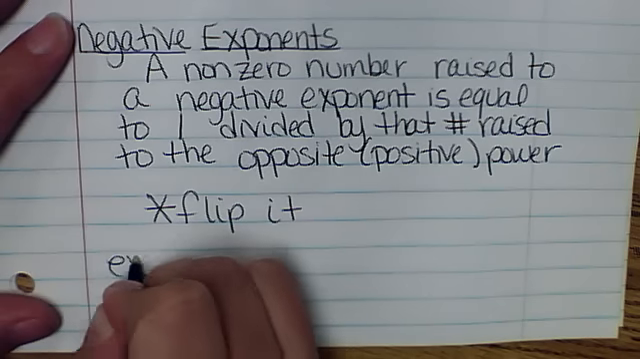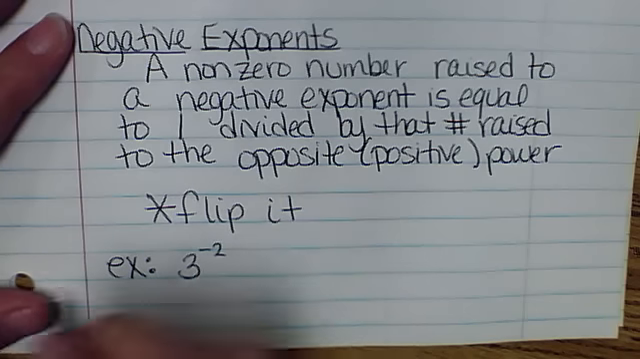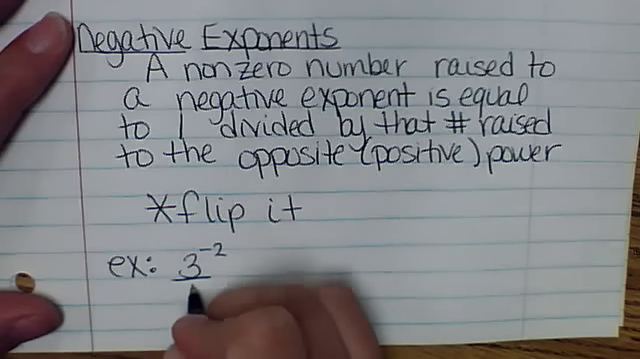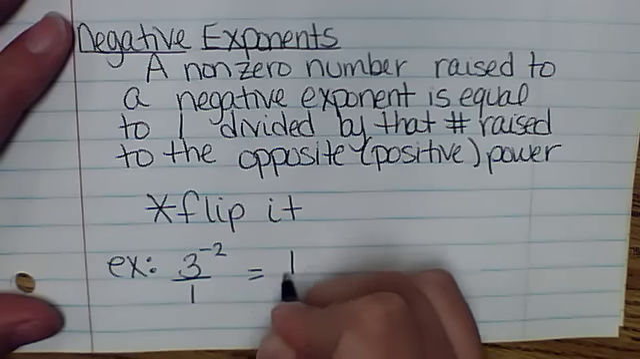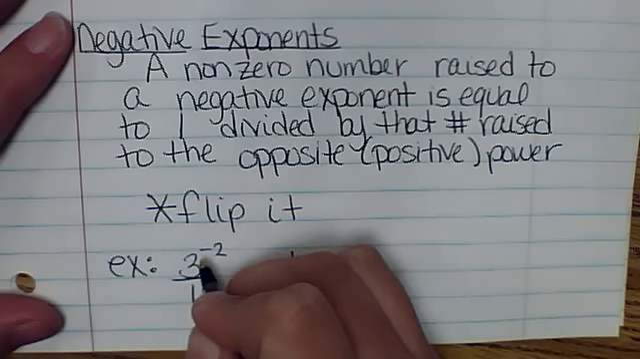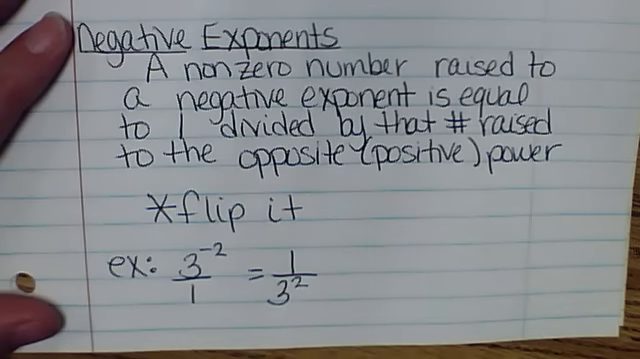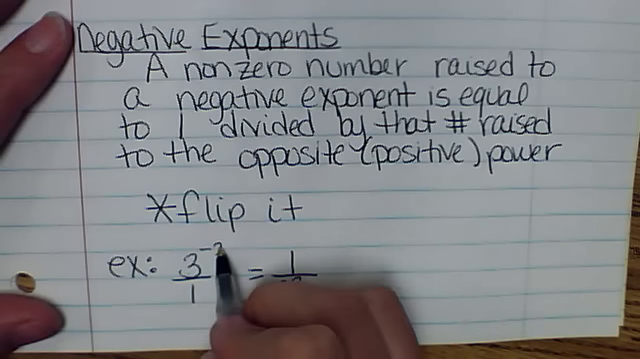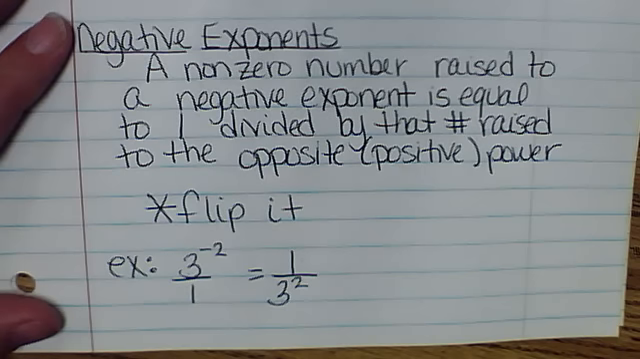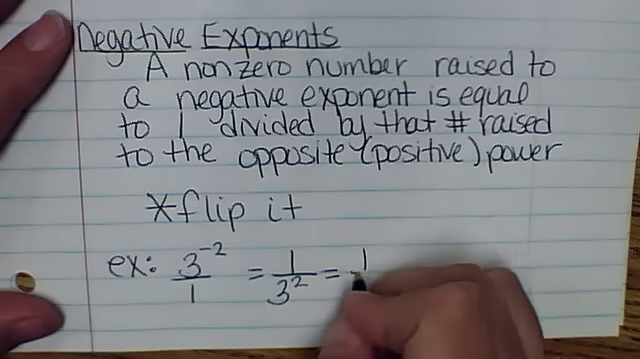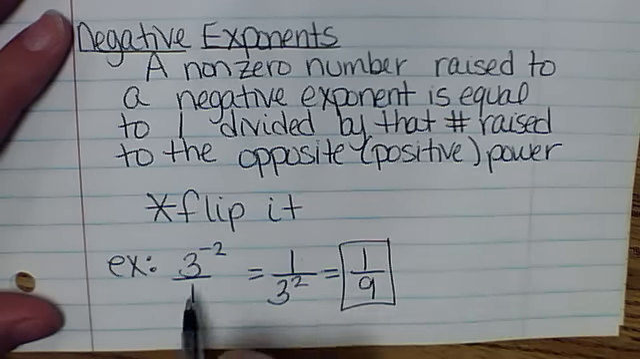Okay, so if we look at some examples, we're going to start with 3 to the negative 2. Now what I mean by flip it is put a 1 underneath. So 3 to the negative 2, put a 1 underneath, and then flip it over. And when you flip it over, that negative exponent becomes a positive. So that 3 to the negative 2 is really 1 over 3 squared. In that flipping, that exponent becomes positive. Now we're going to keep going with that because we know 3 squared. What's 3 squared? 9. So 3 to the negative 2 equals 1/9.